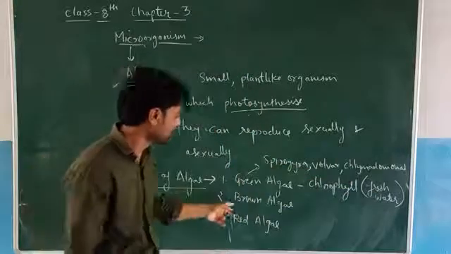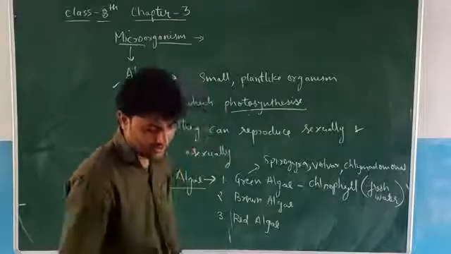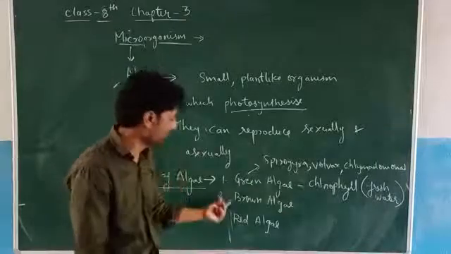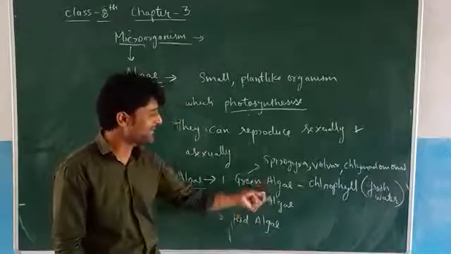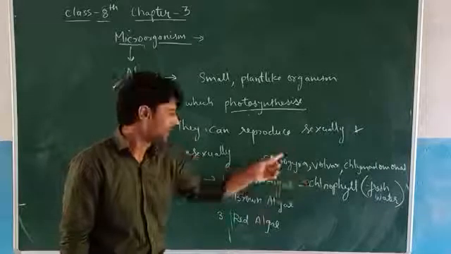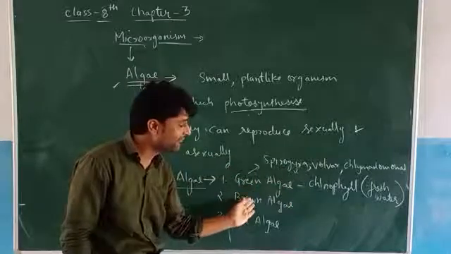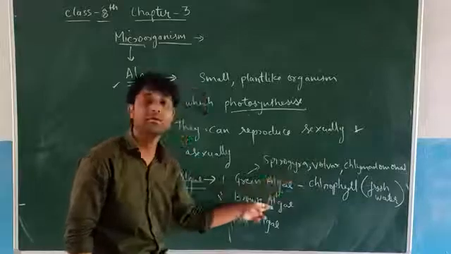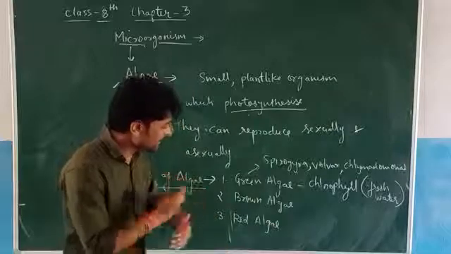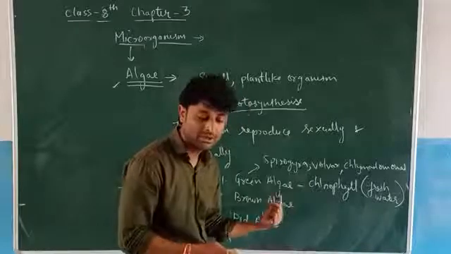Now the second is brown algae. These algae have an additional pigment which masks the green color of chlorophyll. Green algae have chlorophyll, that's why they are green. Brown algae have a different pigment, due to this they are brown. So due to the presence of a pigment other than chlorophyll, they are considered brown algae.